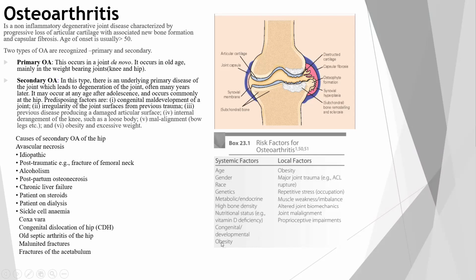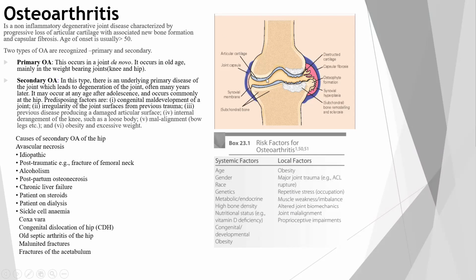Congenital developmental disease or obesity. Then there can be local factors, which are obesity, major trauma, for example ACL rupture in the knee, repetitive stress, occupational stress, muscle weakness, imbalance, altered joint biomechanics, joint malalignment, and proprioceptor impairment.